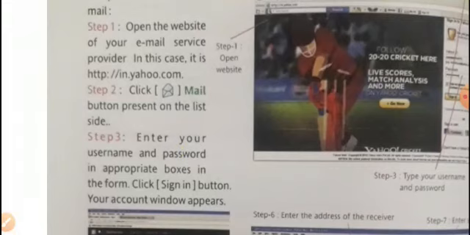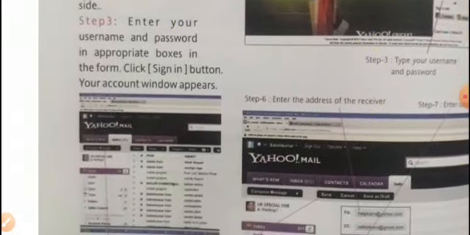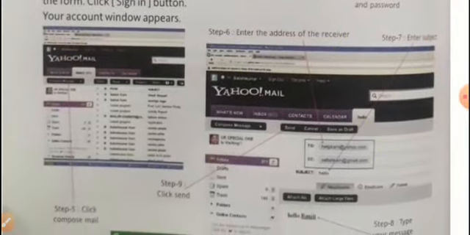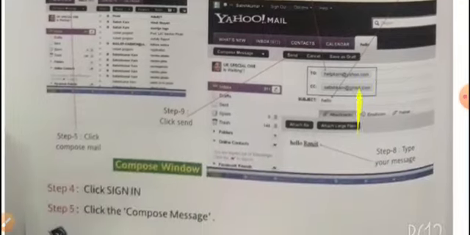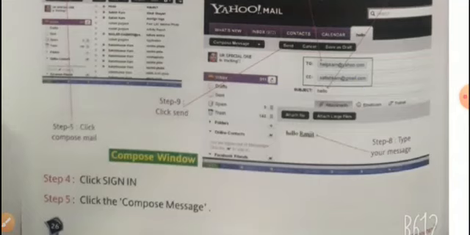Then step three, enter your username and password in the appropriate boxes in the form. Click the sign in button. Your account window appears. Okay dear students, this procedure you have to follow. Here you can see also in your book it is given very clearly. Then step four, click sign in because we have to go inside it, so we have to sign in.